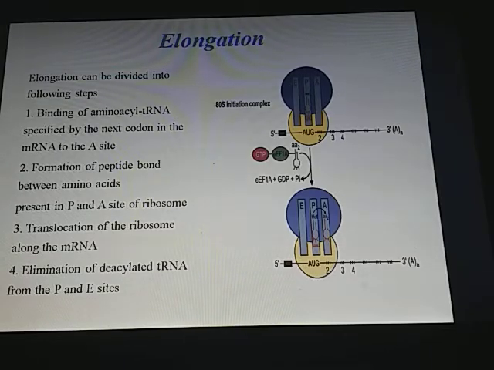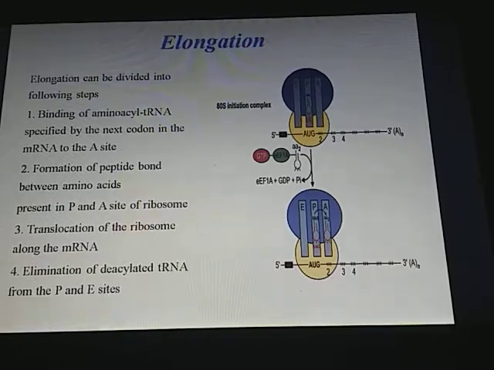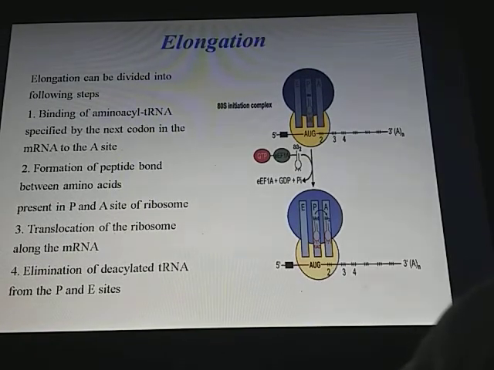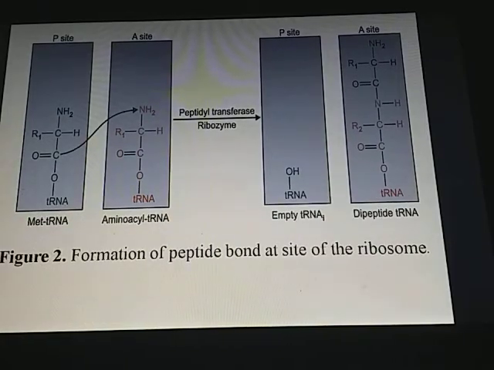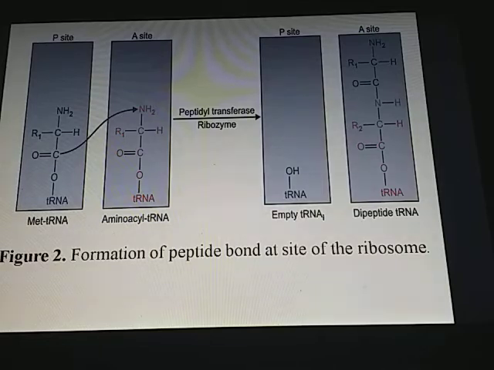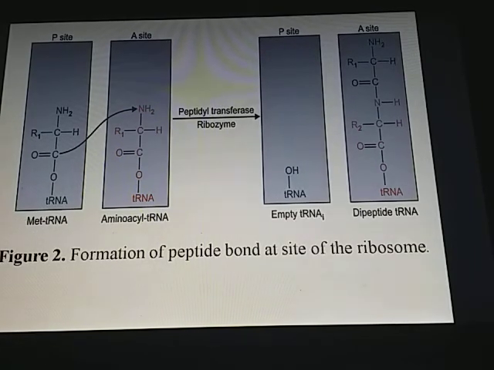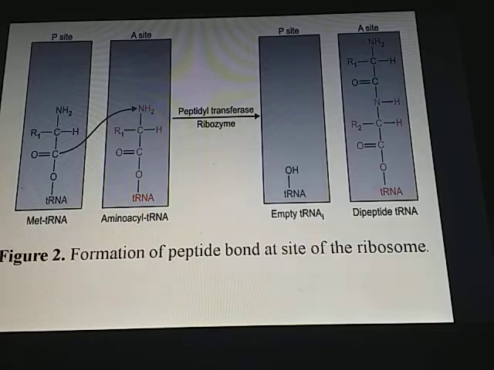Then there is the elimination of deacylated tRNA from P site to E site, that is, uncharged tRNA is removed. So this is how the peptide bond is formed between the two amino acids present at the A site and P site. Once the peptide bond is formed, the empty tRNA is removed.